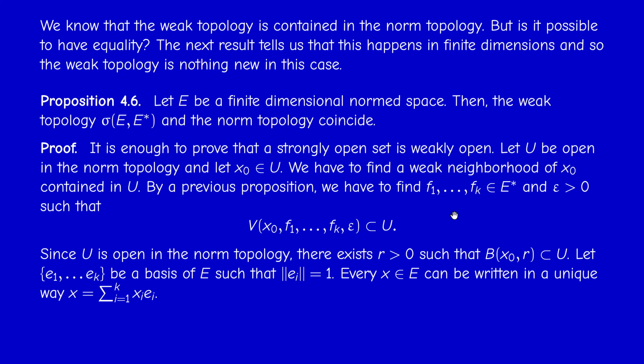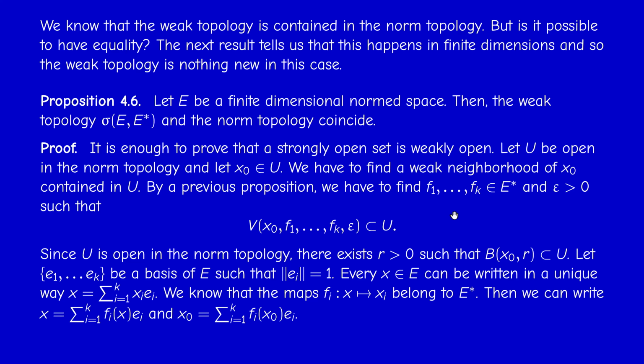Therefore the map that to each x associates its ith coordinate is a map, and it's linear. So I call it f_i. So f_i is just the projection onto e_i, if you like. It's linear, as you may easily check, and it's automatically continuous because E is finite dimensional. So this will be exactly the f1, ..., fk in this set. And the epsilon will be just r, the radius of this ball, over the dimension of E, which is k.